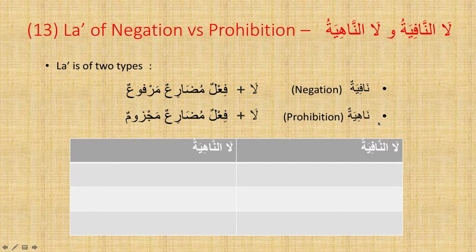The second type is la an-nahiya. So this is the la of prohibition. So you would use la an-nahiya when you want to command somebody not to do something. So you would write la, and that would be followed by fi'lun mudari'un majzoom.